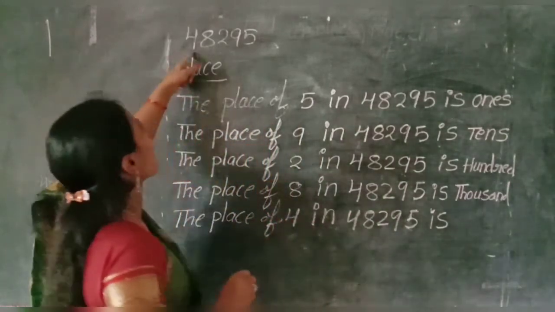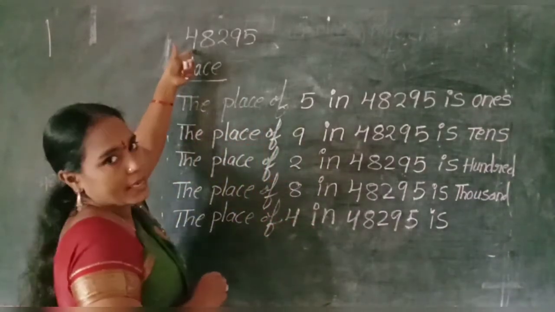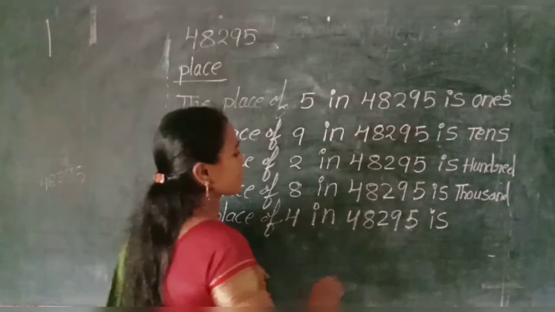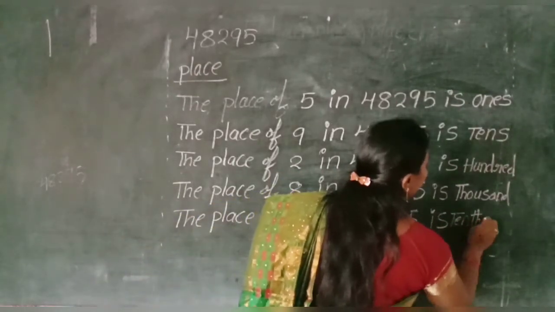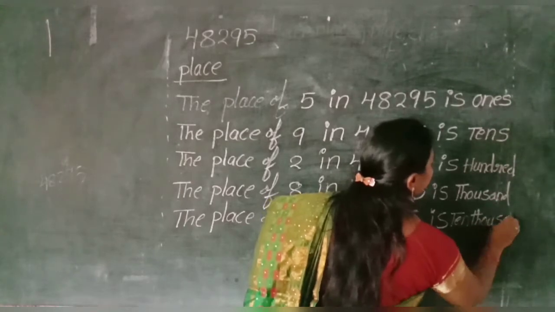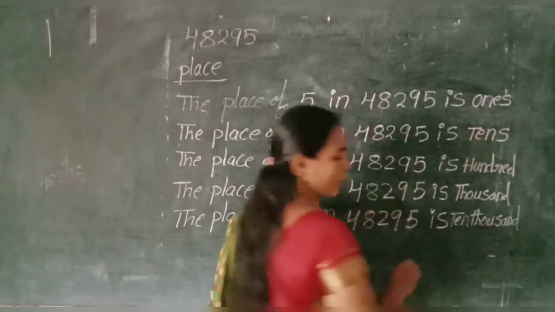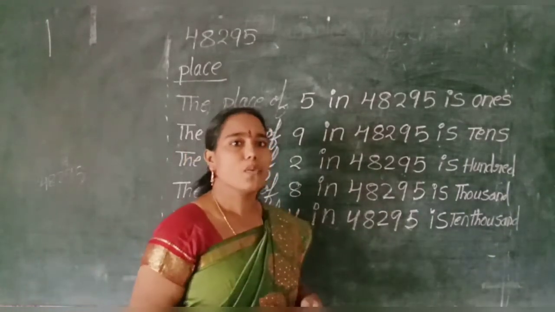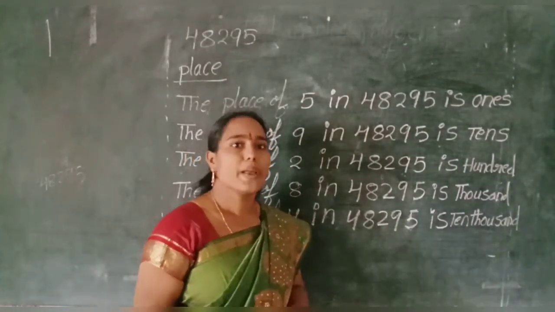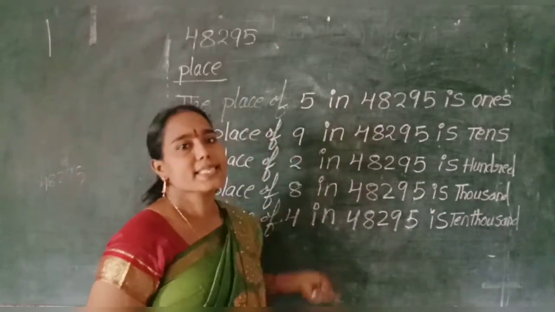In which place the 4 occupies? Can you say? Very good. 10,000. Okay, children. Are you clear? What is the face value? What is the place?